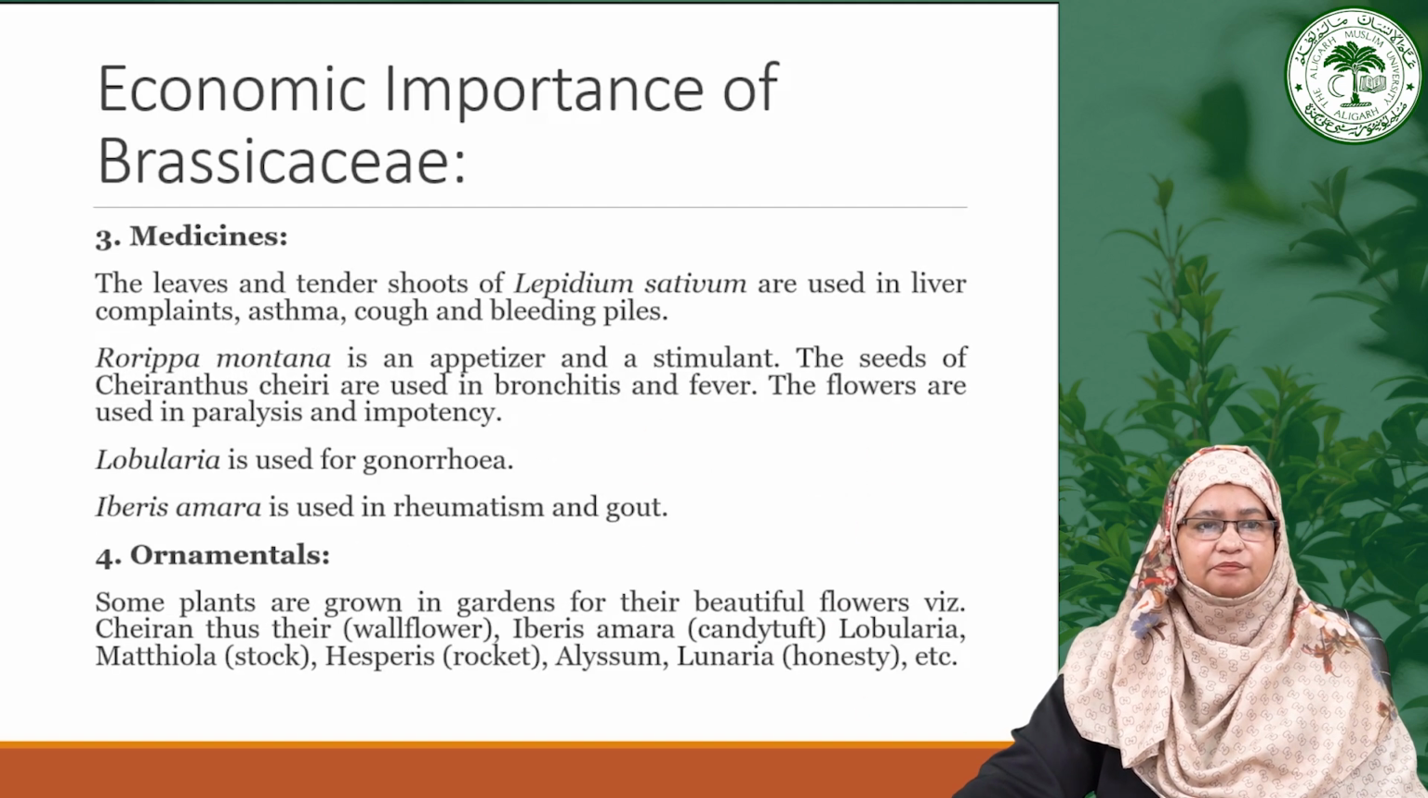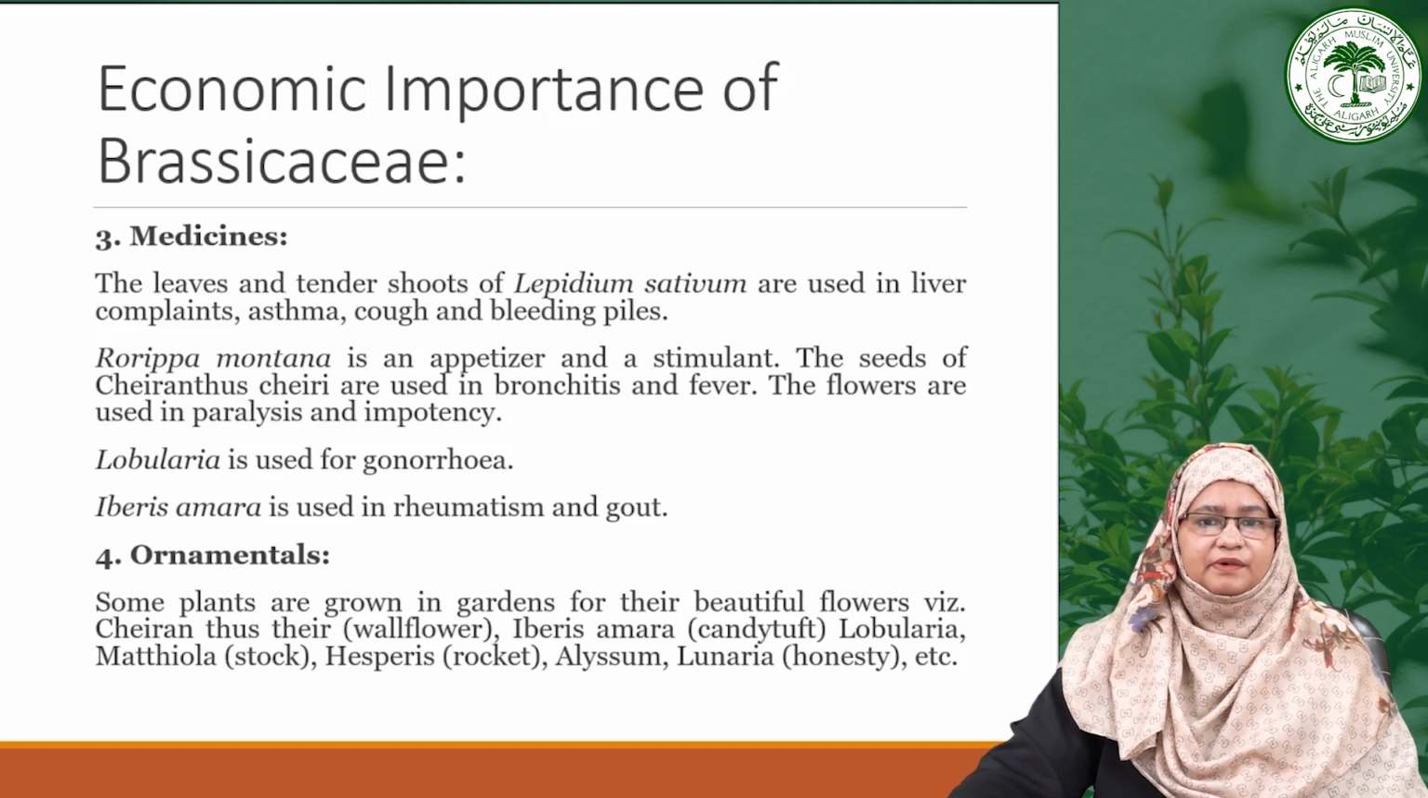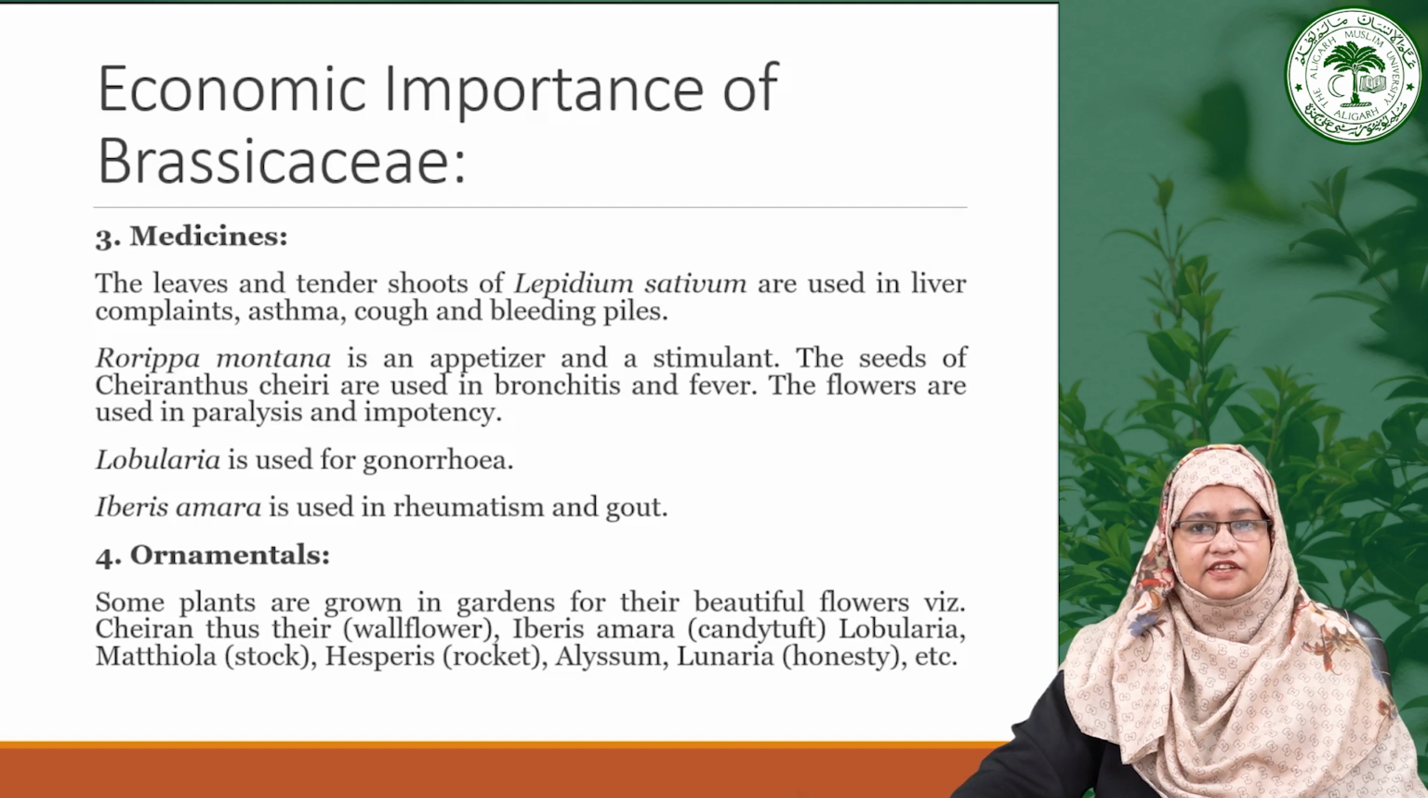Now moving toward the medicinal importance of the family Brassicaceae. For example, Lepidium sativum, commonly known as garden cress, is traditionally utilized to treat ailments like asthma, cough and bleeding piles. Then Rorippa montana serves as both an appetizer and stimulant, enhancing appetite and digestion.